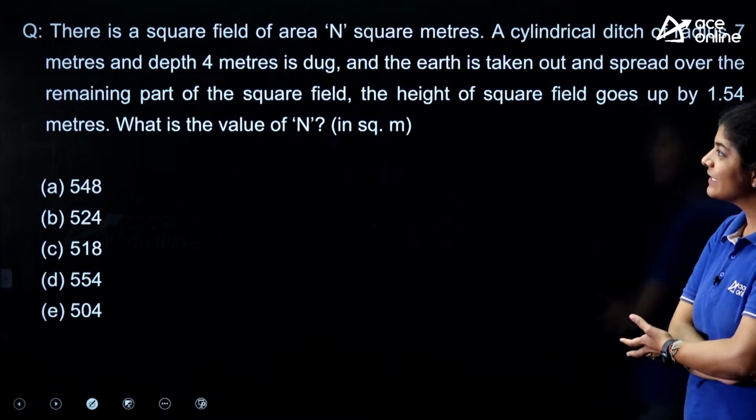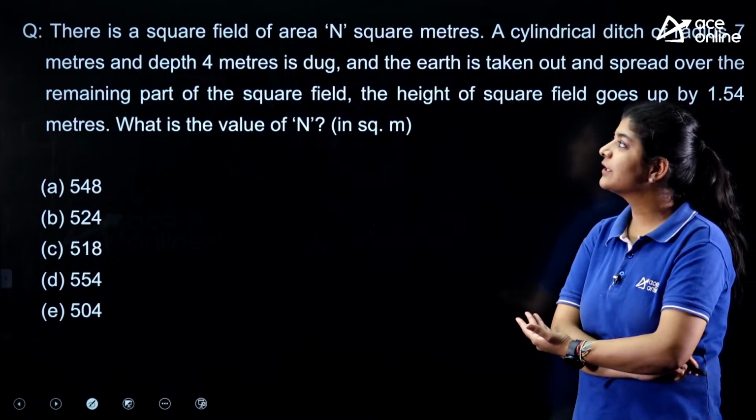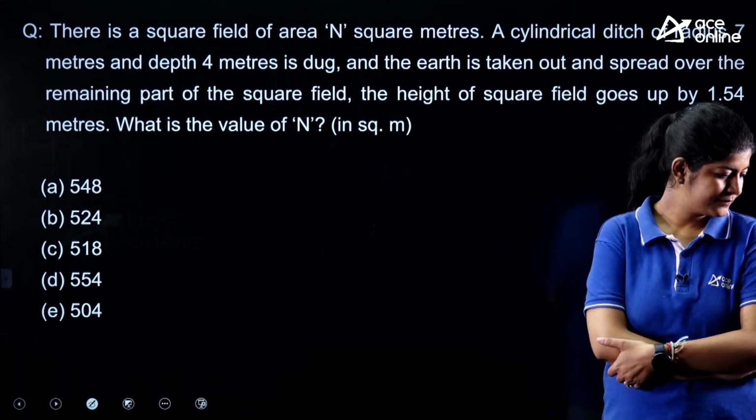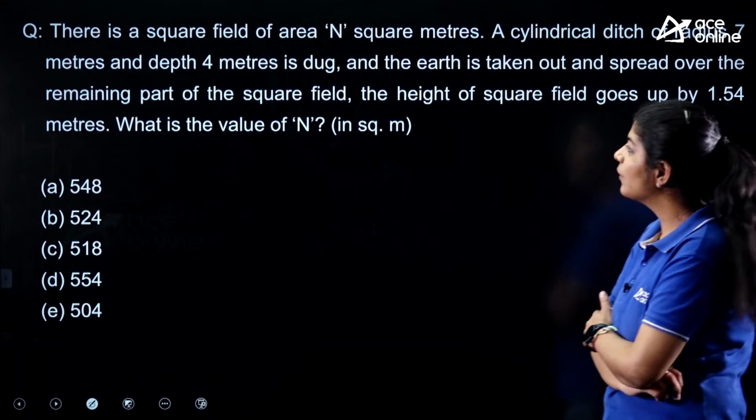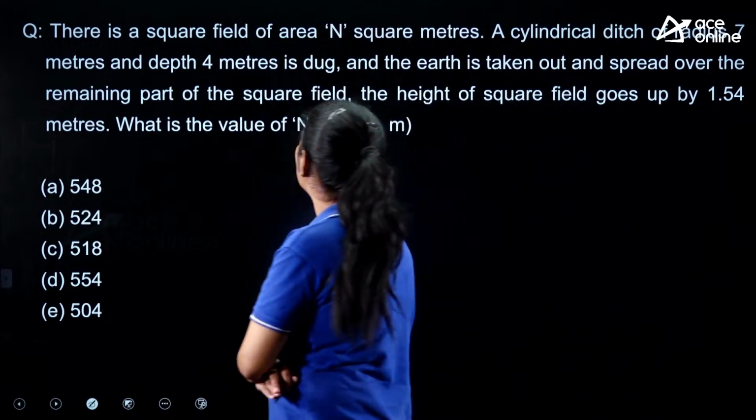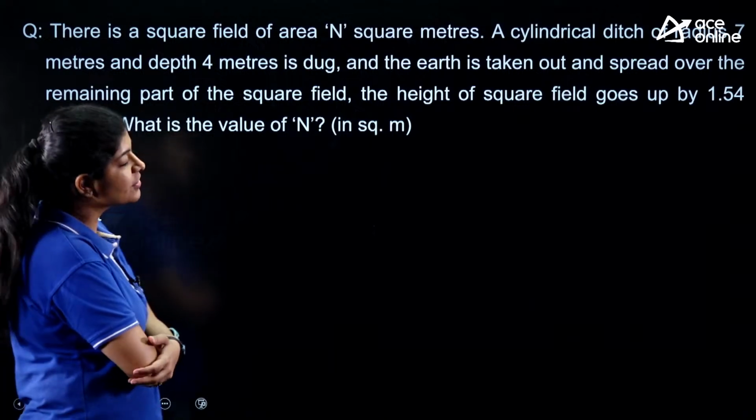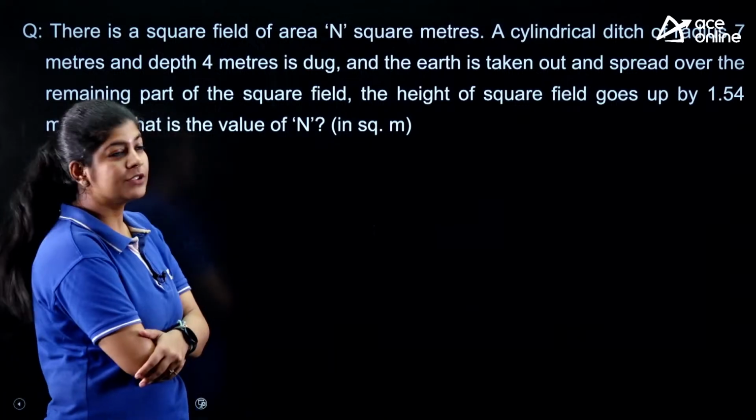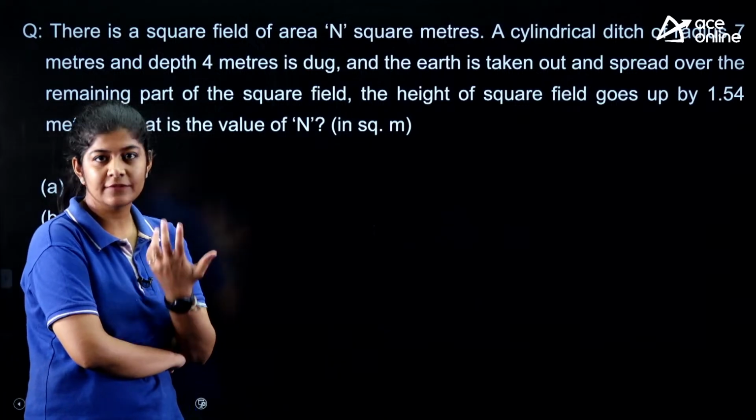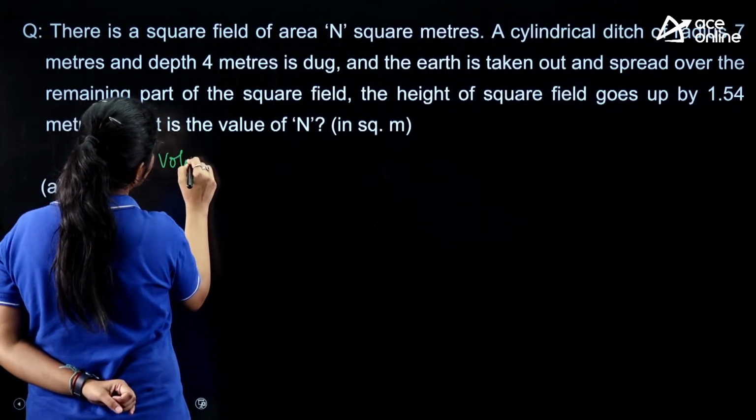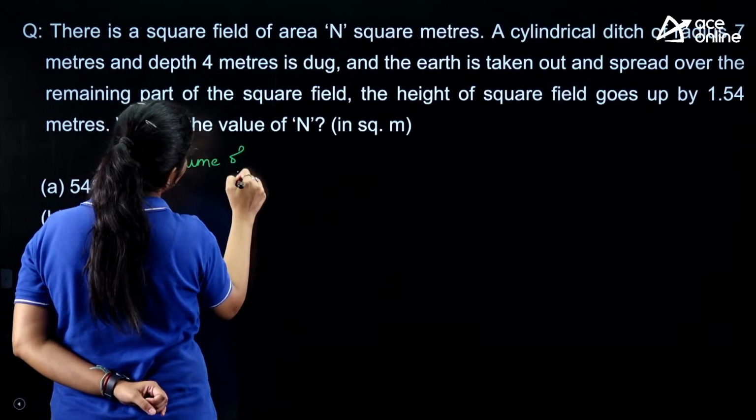It's a very easy one. All we need to do is simply find out the area of the square field. So there is a square field of n square meters and a cylindrical ditch is dug over there. So first we need to find out how much earth we dug out from this one.